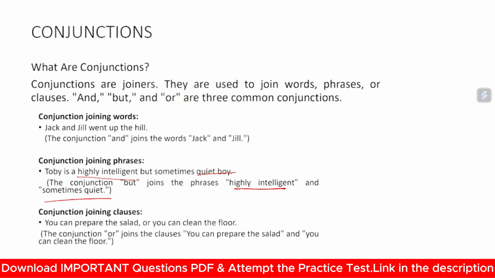You will learn more about clauses in your English course; if you don't know, no need to worry. You can prepare the salad or you can clean the floor. Here or joins the clauses. You can prepare the salad and you can clean the floor.